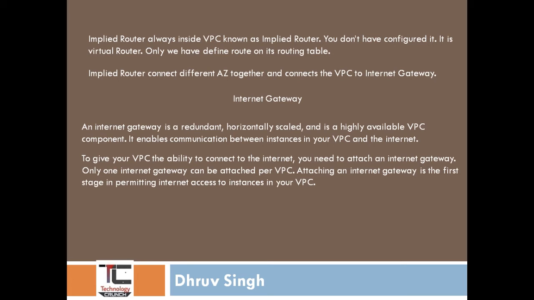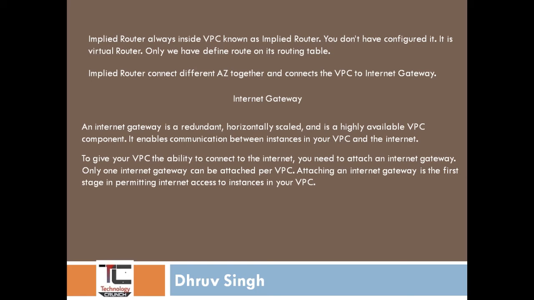With the help of the internet gateway, your public EC2 instance can communicate with the internet, or an end user can connect to your EC2 instance. Remember that you cannot add more than one internet gateway to your VPC.